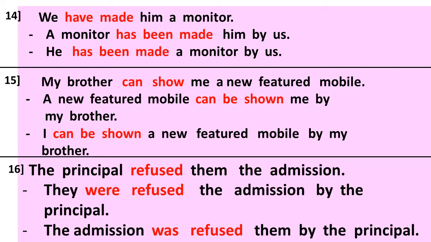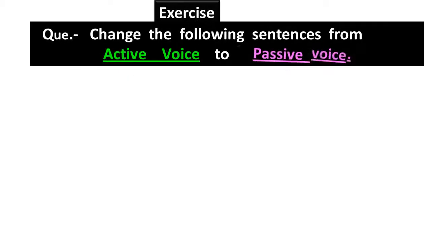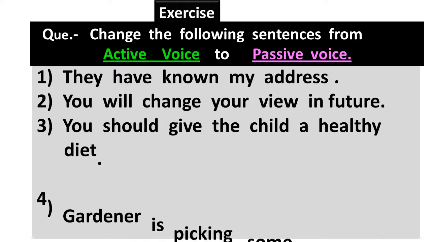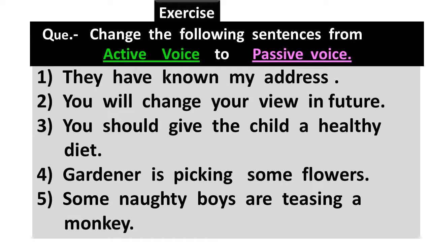In this way, we studied the two types of objects in a sentence and how to write the answer from active voice to passive voice. Exercise. Change the following sentences from active voice to passive voice. They have known by addresses. You will change your view in future. You should give the child a healthy diet. Gardener is picking some flowers. Some naughty boys are teasing a monkey. You have to take a screenshot